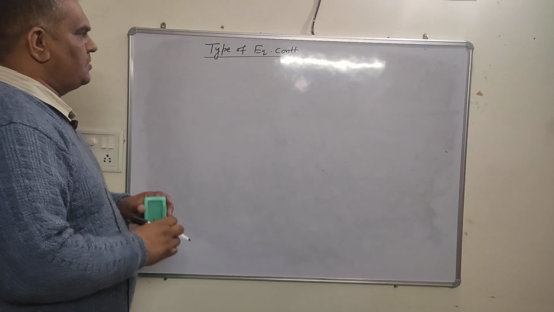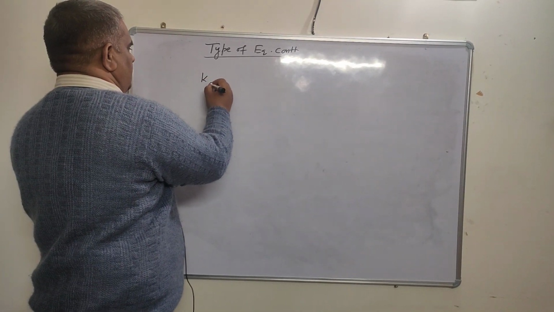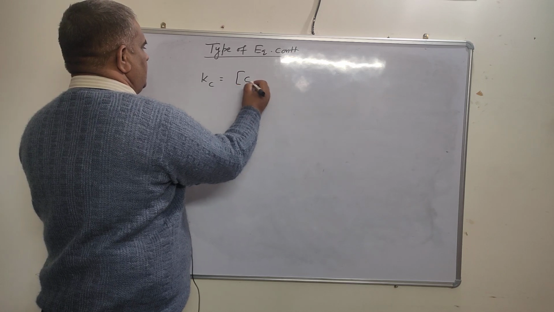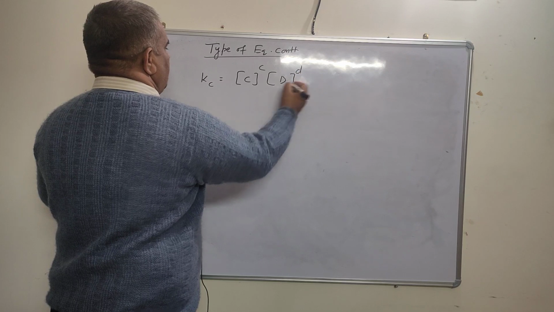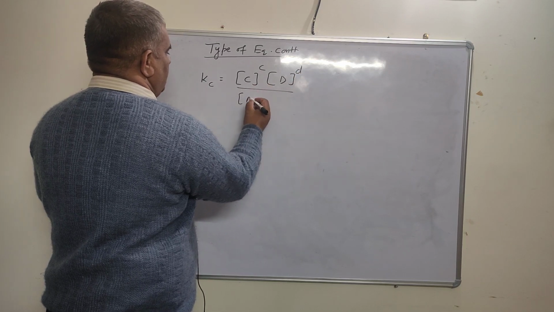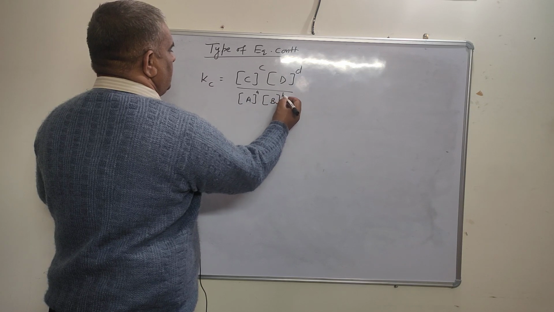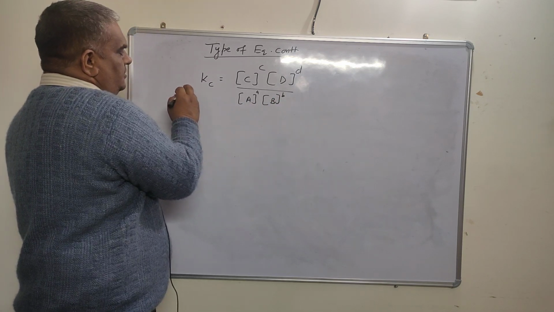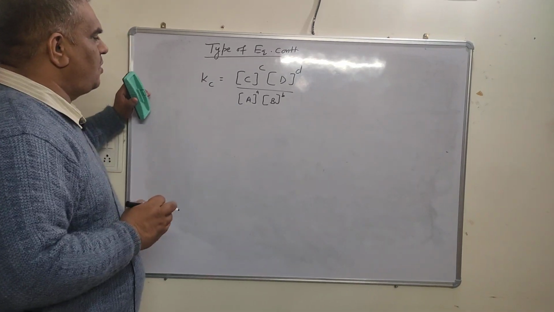The equilibrium constant in terms of concentration, this Kc, is the concentration of C raised to power c, concentration of D raised to power d, and concentration of A raised to power a, concentration of B raised to power b. That is the concentration, and this is the equilibrium constant in terms of concentrations. And concentration, this unit is mole per liter.